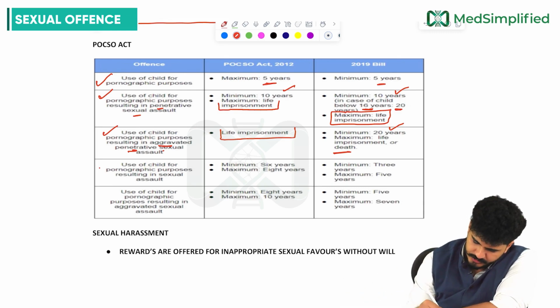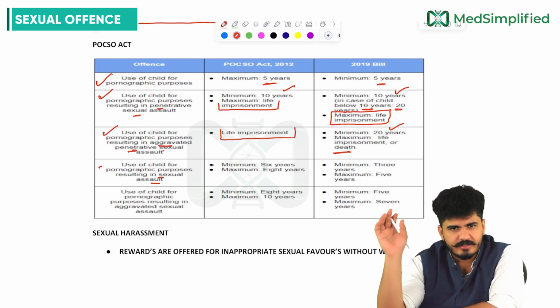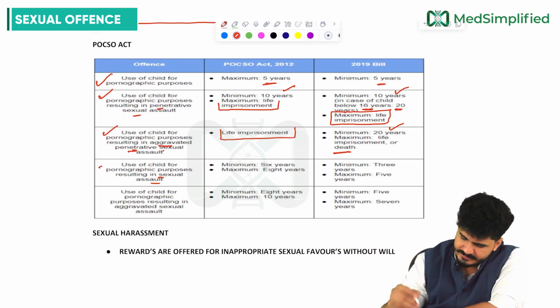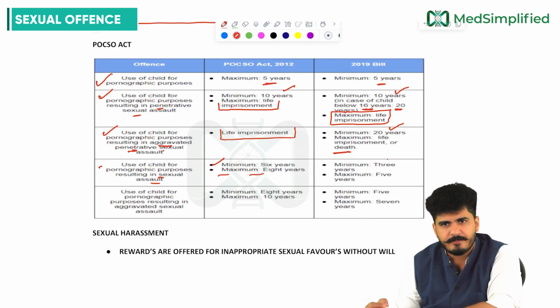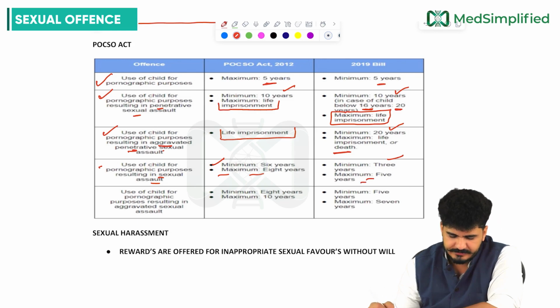Other than that, use of child for pornographic purpose resulting in just sexual assault. Sexual assault is there, the beating part is there. Minimum is 6 years, maximum is 8 years according to the POCSO Act 2012, and in 2019, minimum is 3 years, maximum is 5 years.